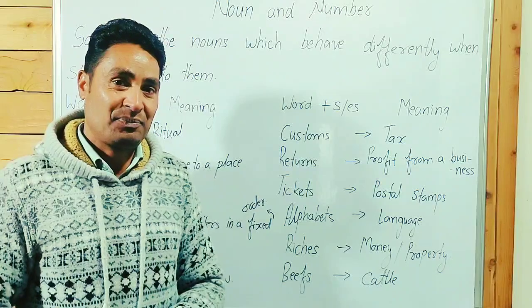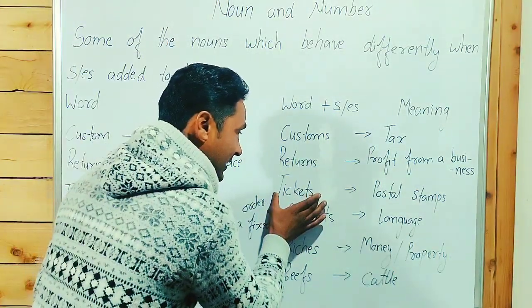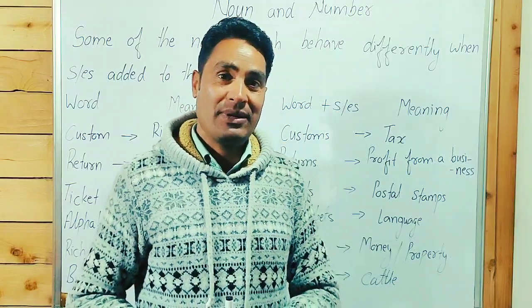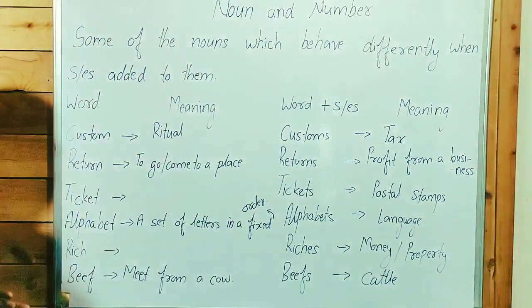Cinema hall ticket, that is ticket. When we talk about tickets, it means postal stamps. Tickets is different, ticket is different.